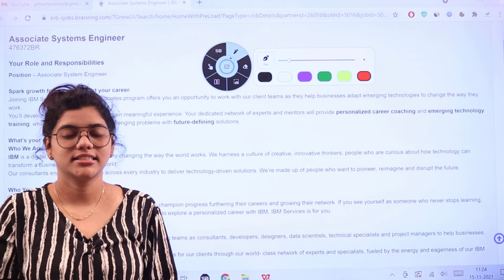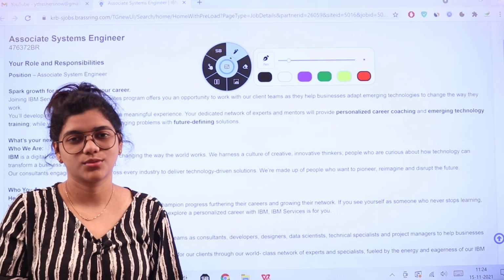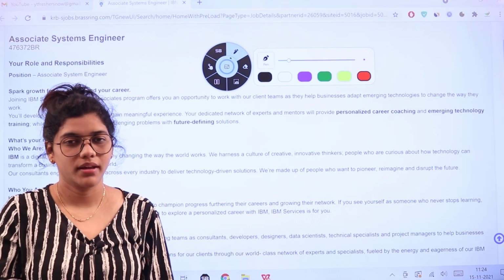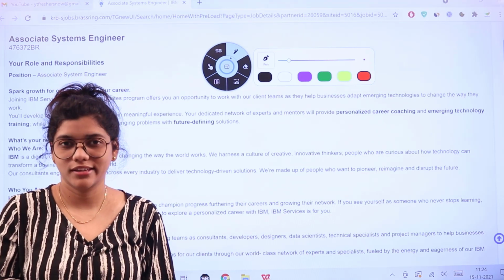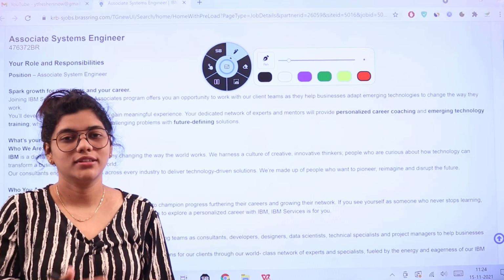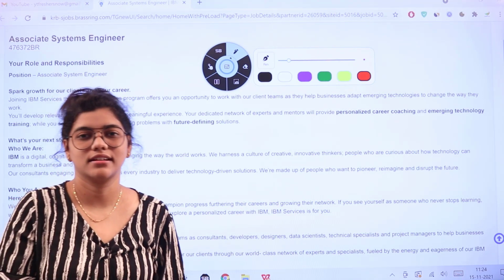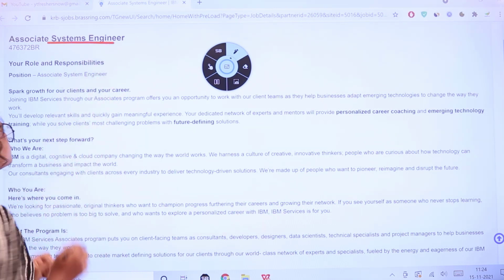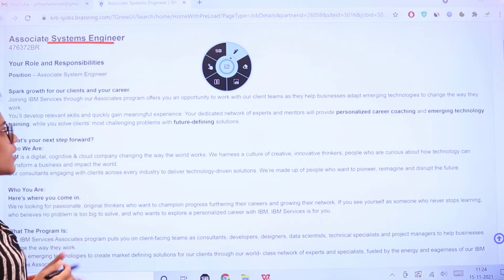IBM has started its hiring process for an associate systems engineer. So if you are interested to apply, or if you have the right qualifications to apply, then set yourselves back and note down all the eligibility criteria, and then you can start applying. We will now look at the associate systems engineer requirements.